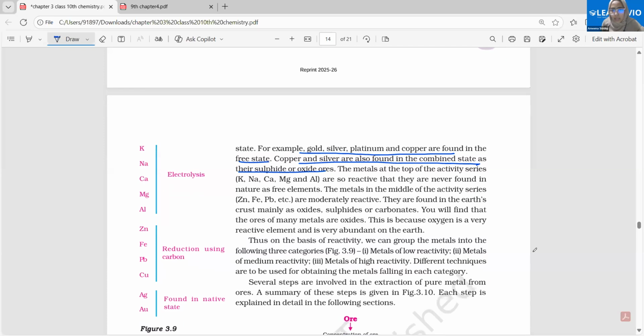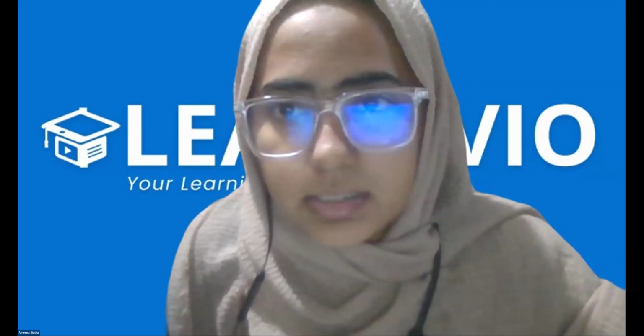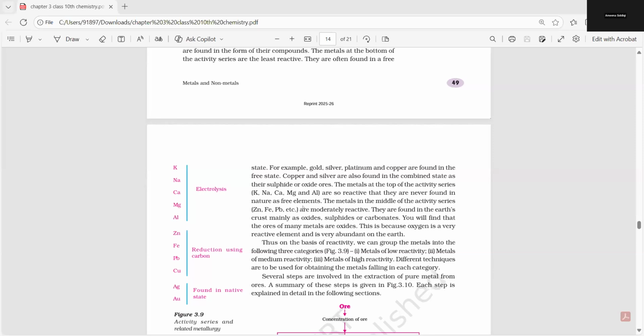Let's quickly go through the NCERT here. The metals at the top of the activity series are so reactive that they're never found in nature as free elements. This is very obvious.